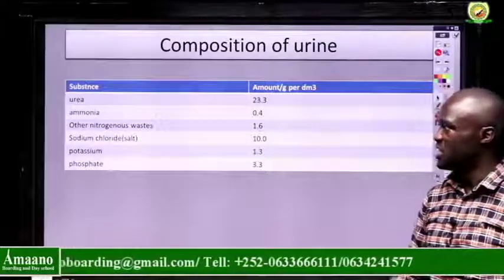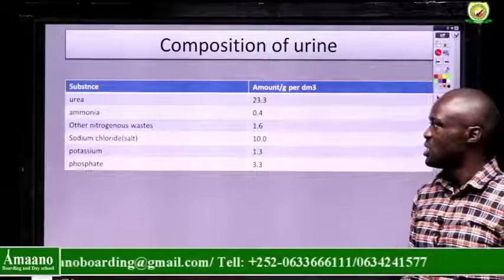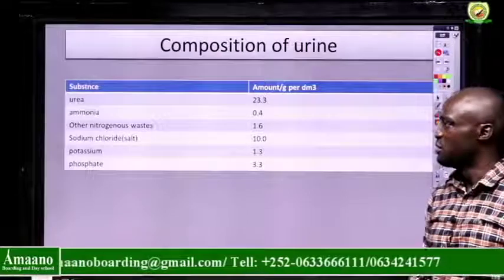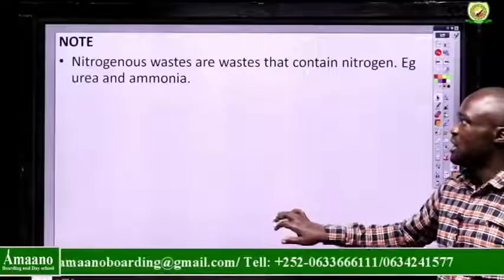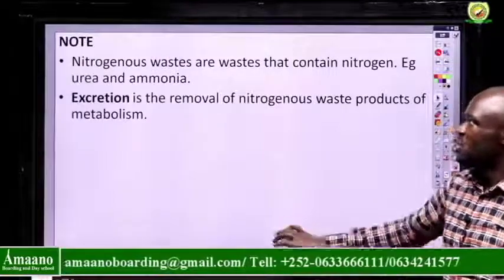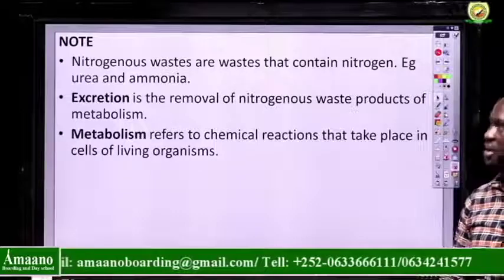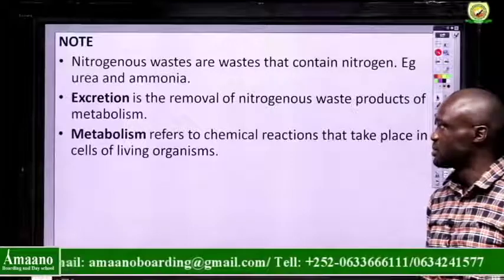They are nitrogenous, they contain nitrogen, but there are also others. Salts like sodium chloride, potassium, and phosphate. Then when we say nitrogenous wastes, we mean waste materials that contain nitrogen.